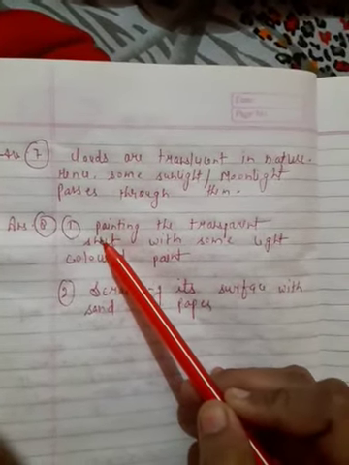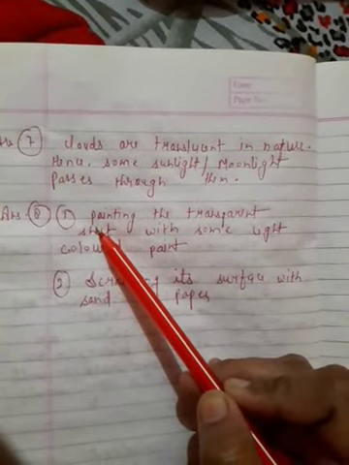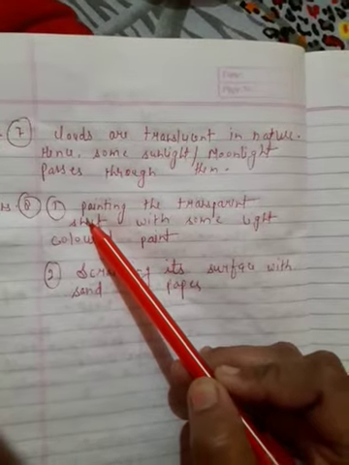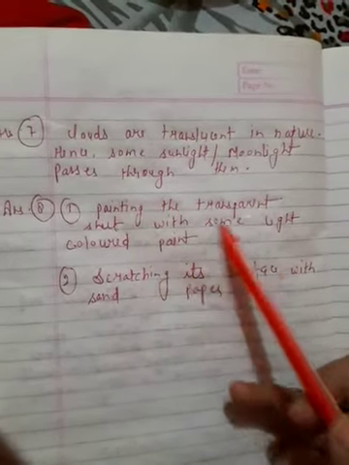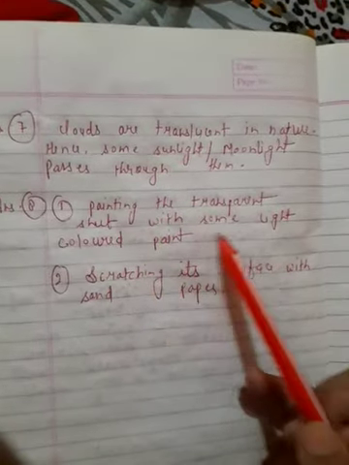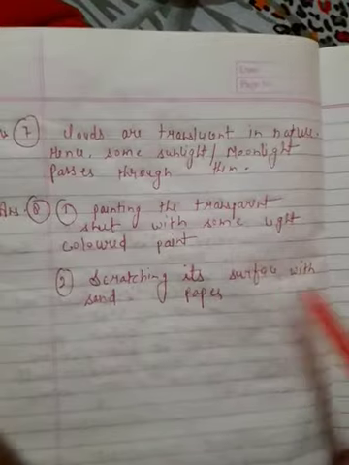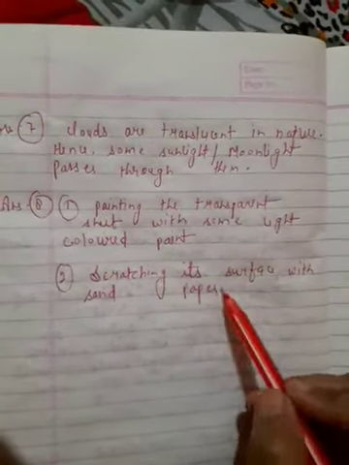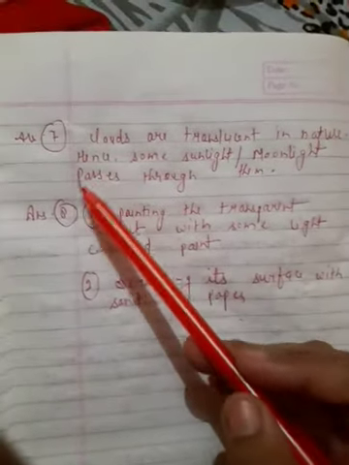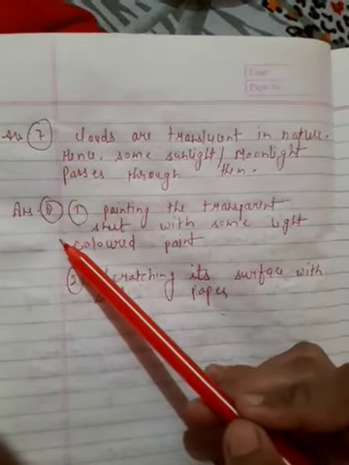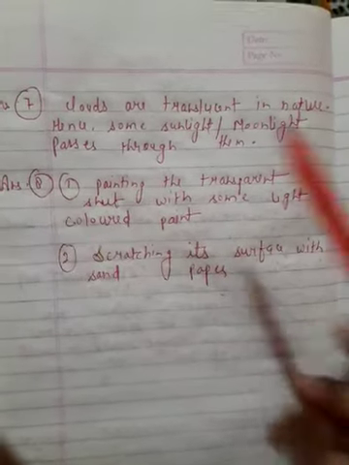Question number 8. Suggest two ways of converting a transparent plastic sheet into a translucent sheet. The first method is painting the transparent sheet with some light colored paint, and the second one is scratching its surface with sandpaper. So this is the answer 7 and this is the 8. Till here you have to complete in your copy.